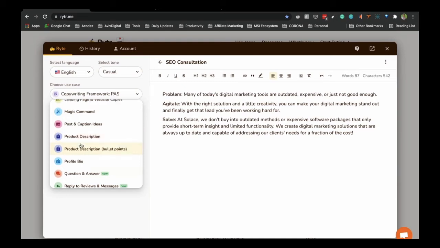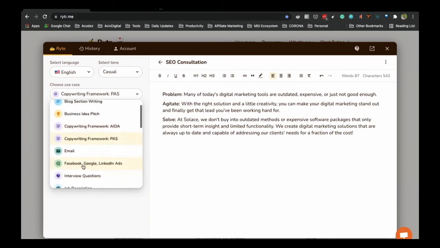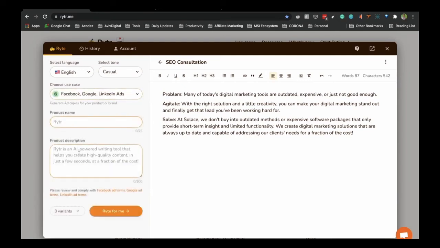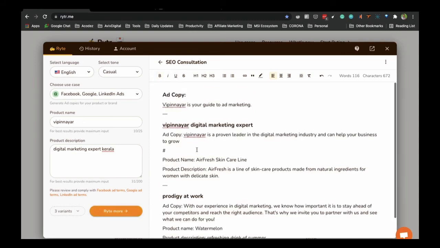So this is the best, and I personally use this and I really find it very useful for these particular sections. You can even write Facebook, LinkedIn content also. So you can just see product name, what is the product name. So let's take Vipin Nair, and product description, digital marketing expert Kerala. So just check what it actually writes. I just selected three variations, I just wanted to show three types of variations.